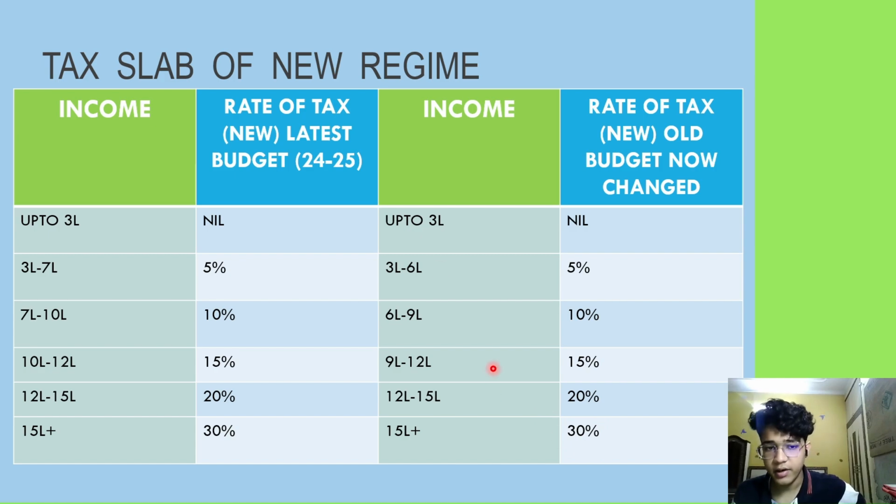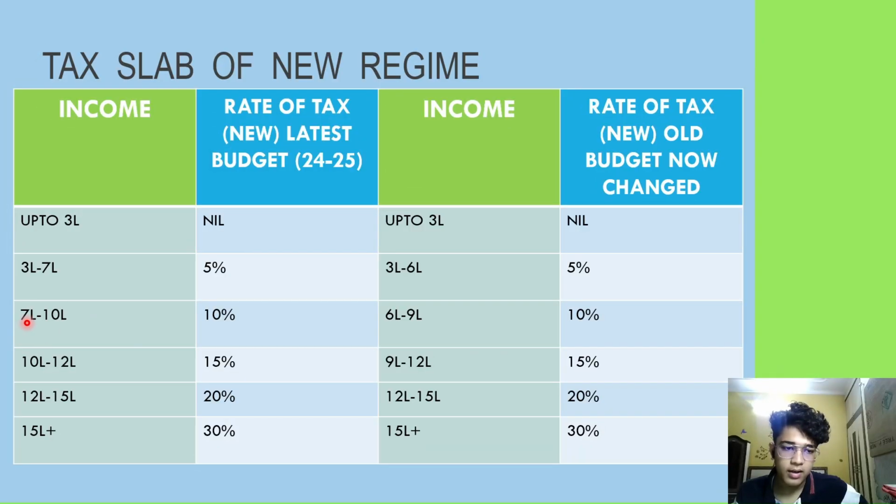The latest budget has introduced a slight change. For the year 24-25, income up to 3 lakhs is the same as 23-24, that is nil. From 3 lakh to 7 lakh, it is 5%. Now there is a change here. In the previous tax slab, it was 3 lakh to 6 lakh at 5%, but now the upper limit is extended from 6 lakh to 7 lakh.